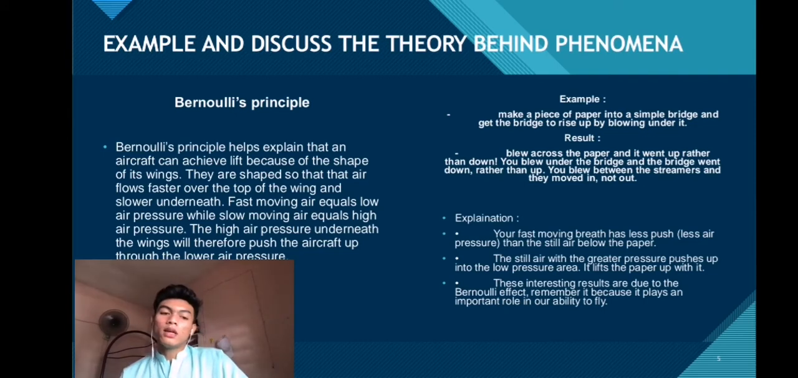An example that we can experiment with at home or at college is to make a piece of paper into a simple bridge and get the bridge to rise up while blowing under it. And the result: when we blow across the paper, it goes up rather than down. When we blew under the bridge, the bridge went down rather than up. And then we blew between the extremes and they moved in, not out.